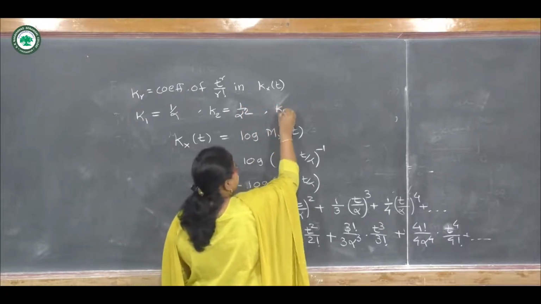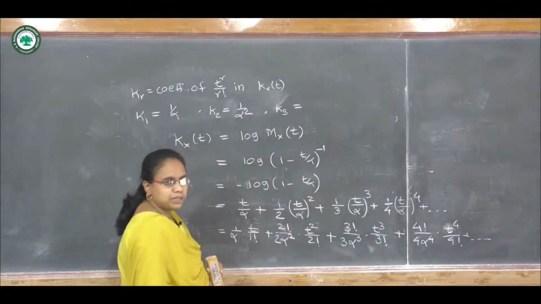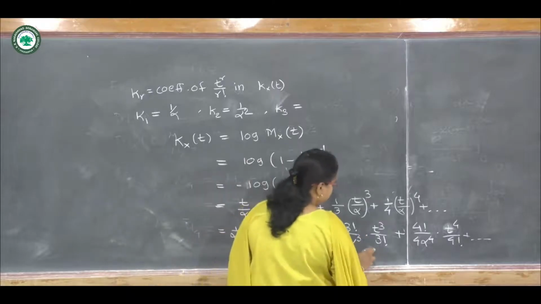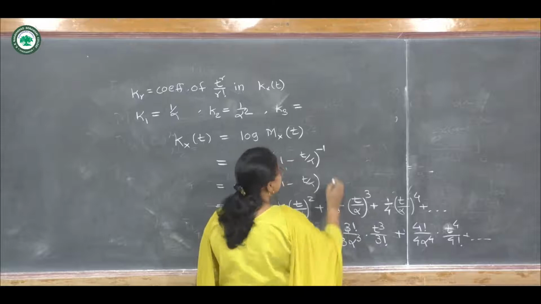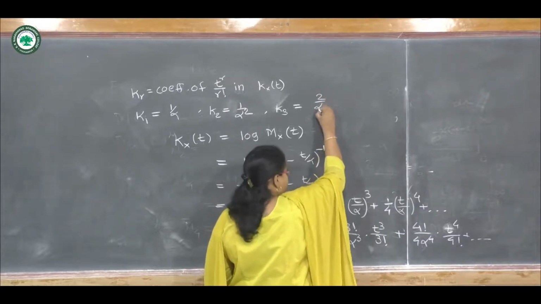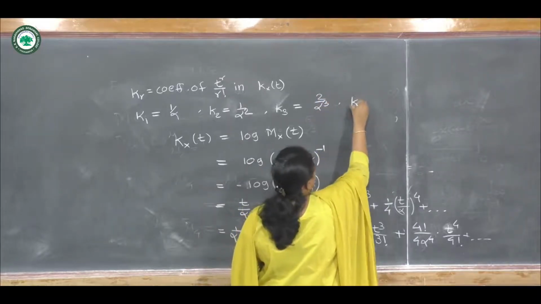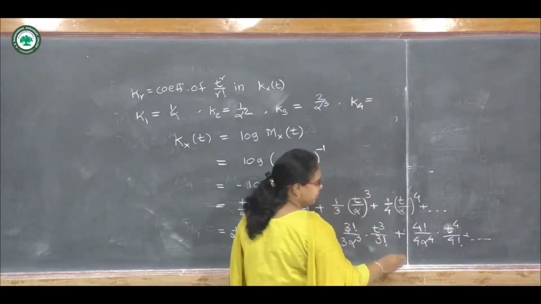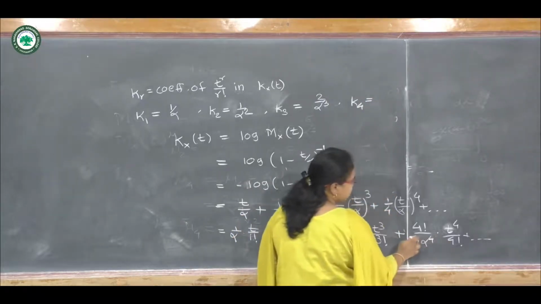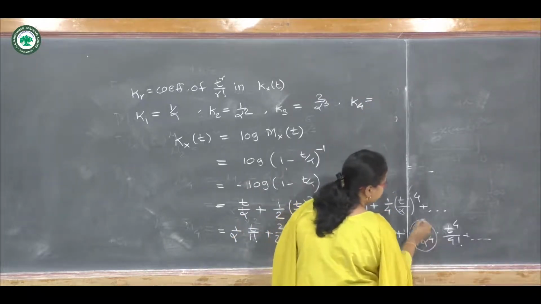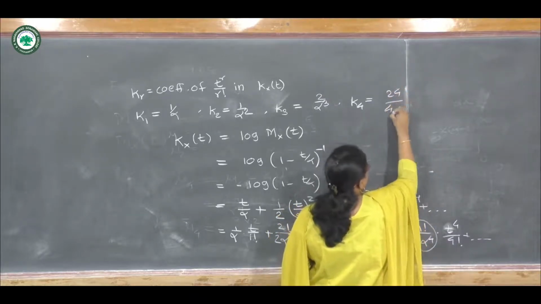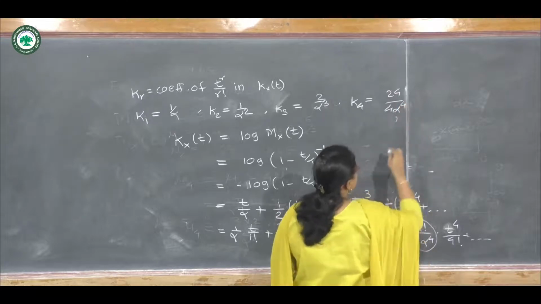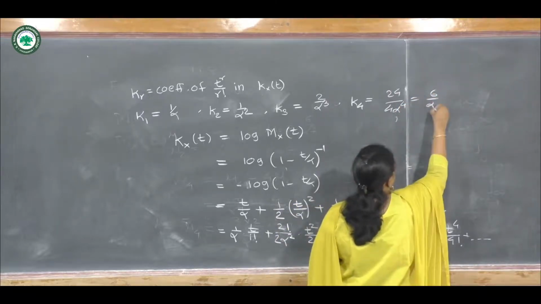Then K3 will be the coefficient of t cube upon 3 factorial, which is this. So 3 factorial upon 3 means 2 upon alpha cube. And finally K4 is the coefficient of this, 24 upon 4 into alpha raised to 4, that is 6 upon alpha raised to 4.